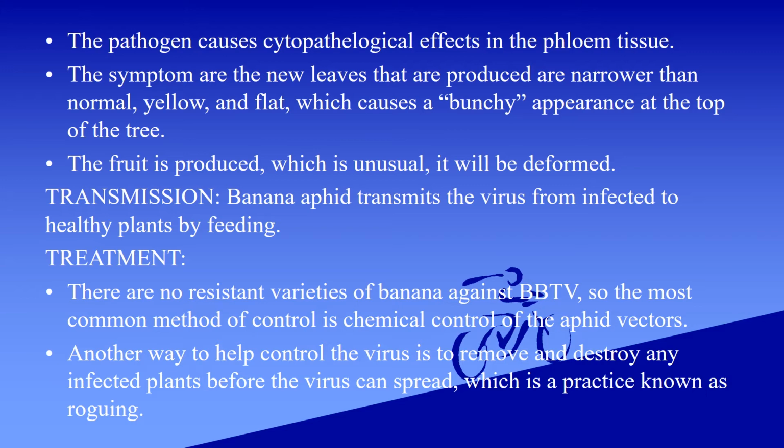The transmission through aphids is nothing but the disease being transmitted by small bugs, an insect type of transmission.